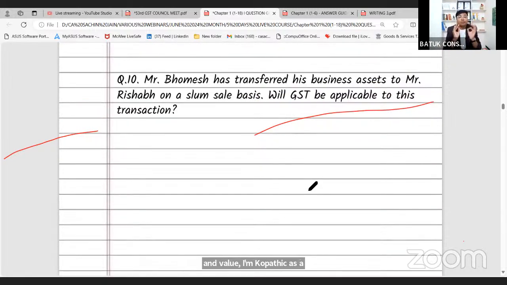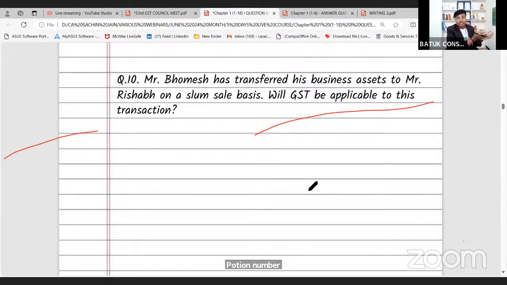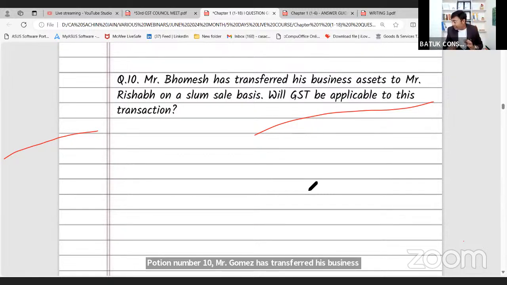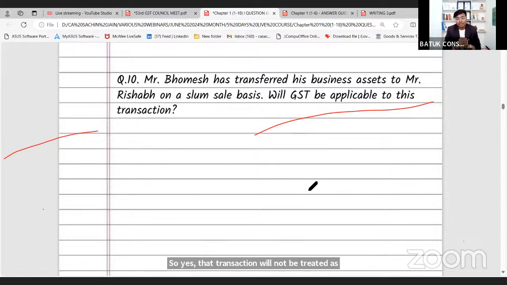Question number 10. Mr. Bhomesh has transferred his business assets to Mr. Rishabh on a slump sale basis. That means overall assets. Whenever I talk about a slump sale, a slump sale means that the business will be transferred completely. Okay, a whole lump amount came to him and he transferred the business. In that case, whether GST will be applicable or not, that means whether the particular transaction will be treated as supply or not. So yes, that transaction will not be treated as supply in case of a slump sale, because the person who is buying will further continue that business.